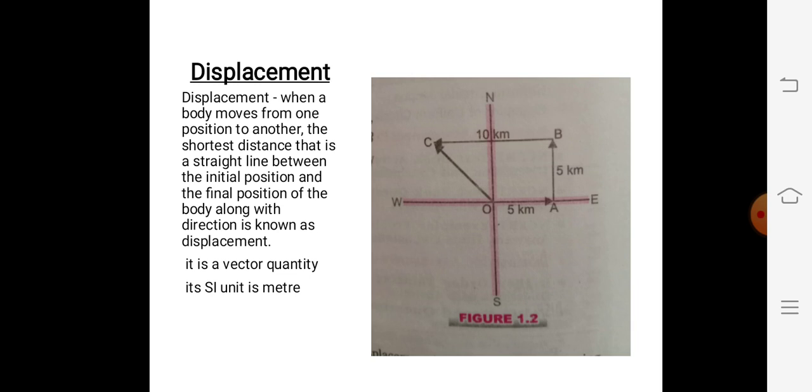So the length of OC equals 5 under root 2 kilometers.